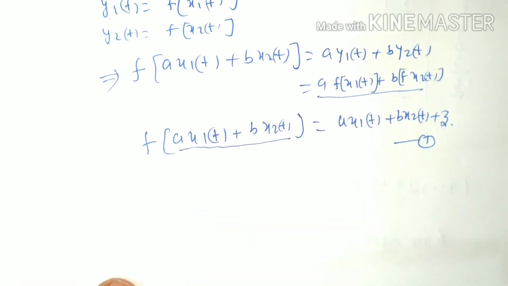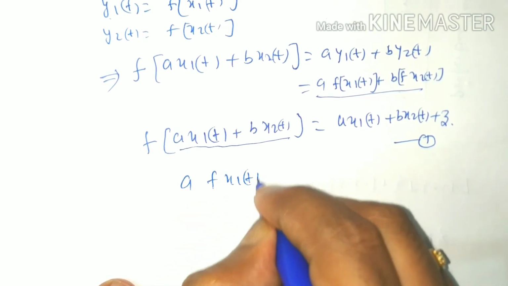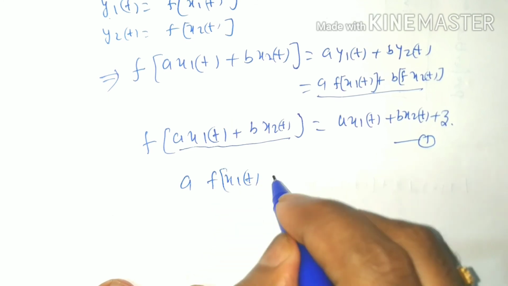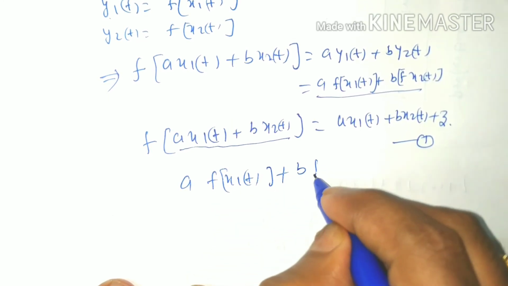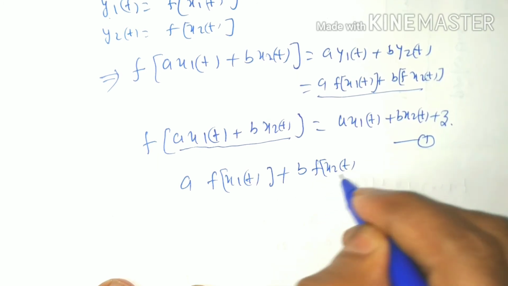Let the RHS be a times f of x1t plus b times f of x2t, and we have to find this.